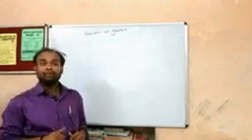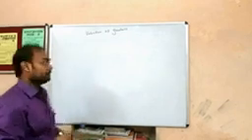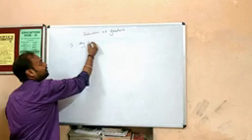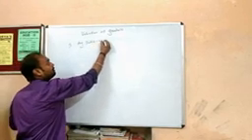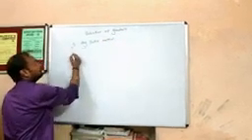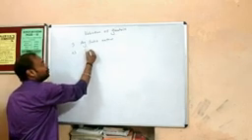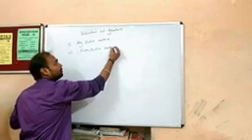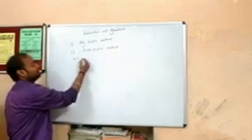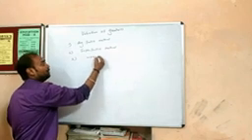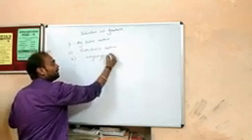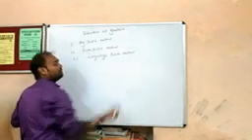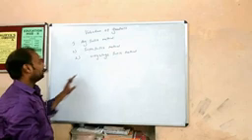It is valued under 4 categories. Number 1, average profit method. Number 2, super profit method. Number 3, weightage profit method. Someone says weighted, both are the same thing.